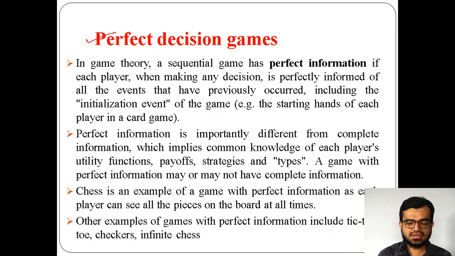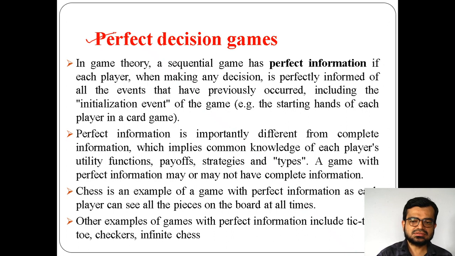The previous events include the initialization event also, meaning who started the game. Because if two players are there, one of them has to start the game. So whenever a player plays at any moment, the player knows all the steps taken from both sides and who took the first step. This is the first thing about perfect decision games.